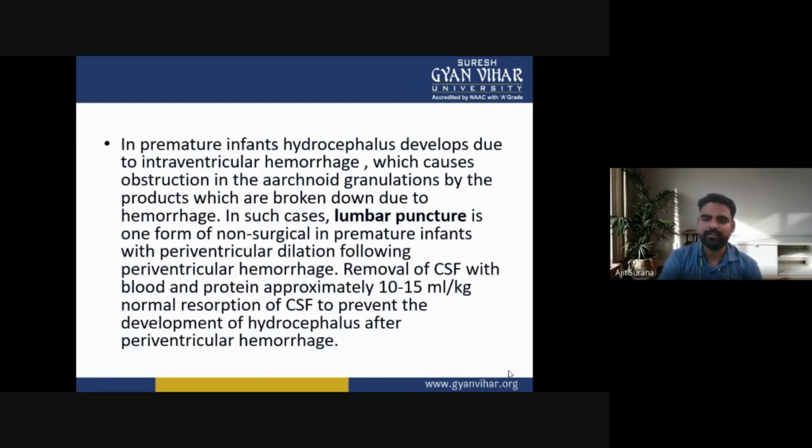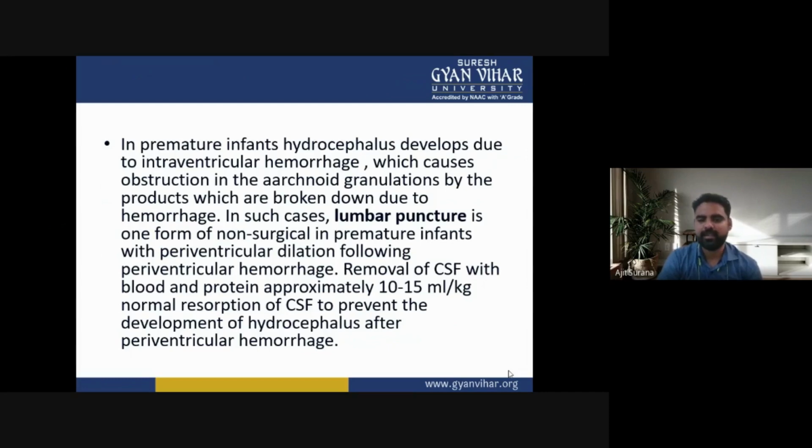In premature infants, hydrocephalus develops due to intraventricular hemorrhage, which causes obstruction in the arachnoid granulations by the products which are broken down due to hemorrhage.